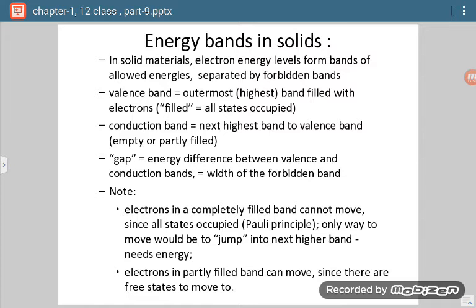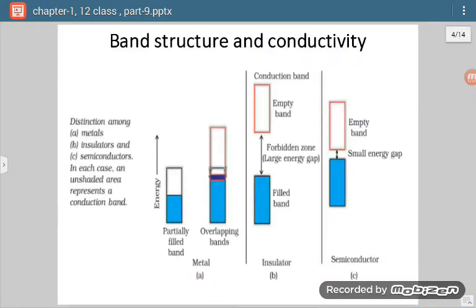Now whatever is the difference in energies of the valence band and conduction band, whatever is the gap, that gap is called forbidden band. So three things we have to remember: valence band, conduction band and forbidden band, or we say forbidden gap. Now see, when electrons have to jump from valence band to conduction band, then energy is required. So where they can jump and where they cannot jump, this we can understand from the diagram.